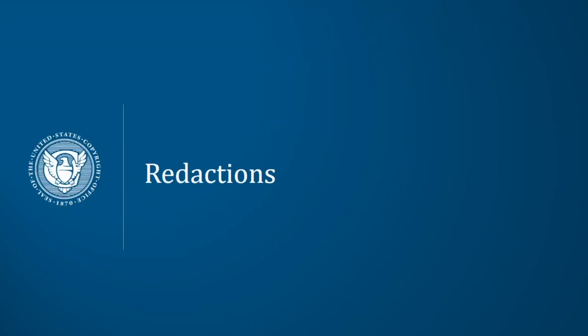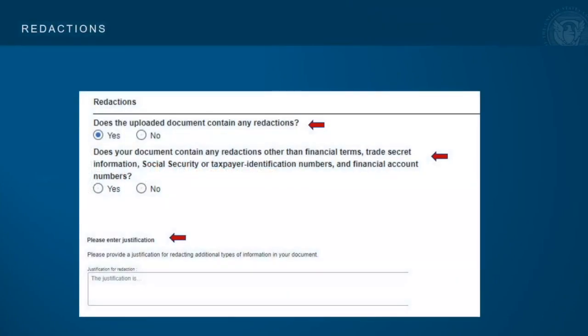Redactions. After a document has been uploaded, you'll be asked a number of questions about the information contained in the document. One of those questions is whether the document you are submitting contains redactions. If you indicate there are redactions, the system will prompt you to indicate what type of redacted information is being submitted. If you respond that your document contains redactions other than financial terms, trade secrets, Social Security or taxpayer identification numbers, and financial account numbers, you will be required to provide a justification for the additional types of redacted information in your document, which is subject to approval by the office.